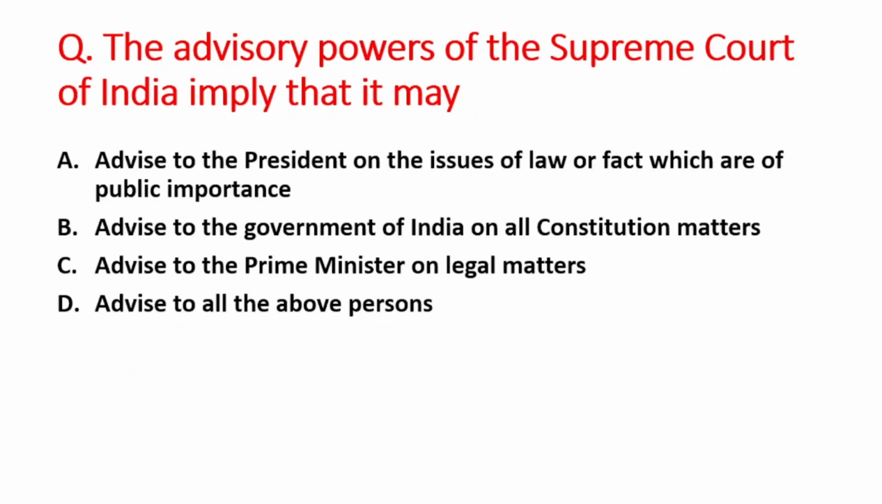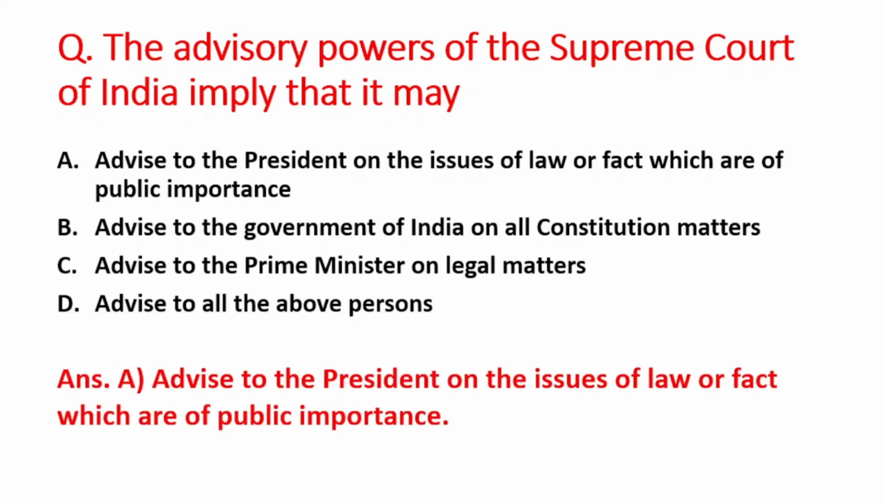Next question is the advisory powers of the Supreme Court of India imply that it may. A option is advise to the President on the issues of law or fact which are of public importance. B option is advice to the Government of India on all constitutional matters. C option is advice to the Prime Minister on legal matters. And D option is advice to all the above persons. The right answer is option A, that is advice to the President on the issue of law or fact which are of public importance.